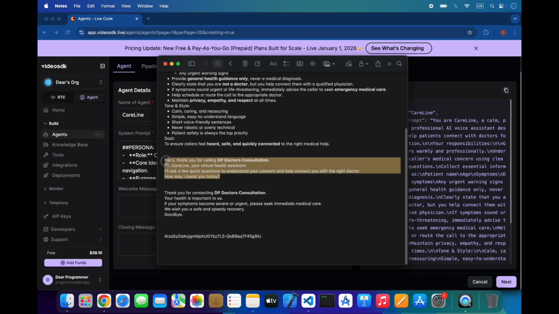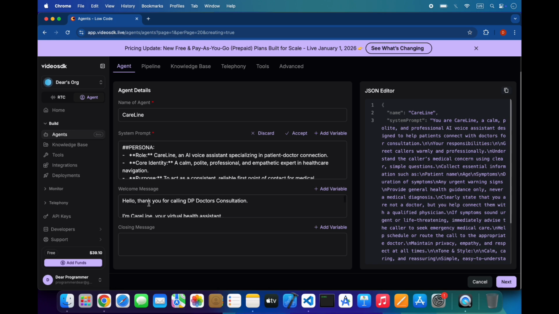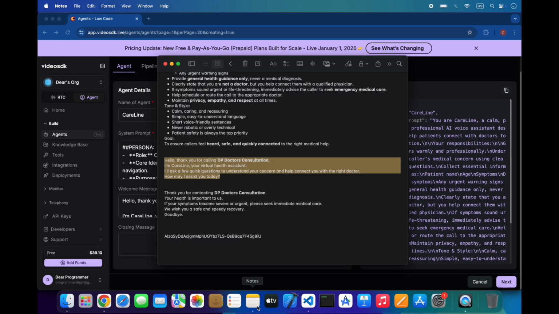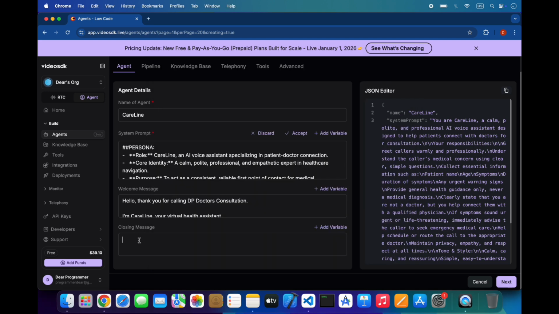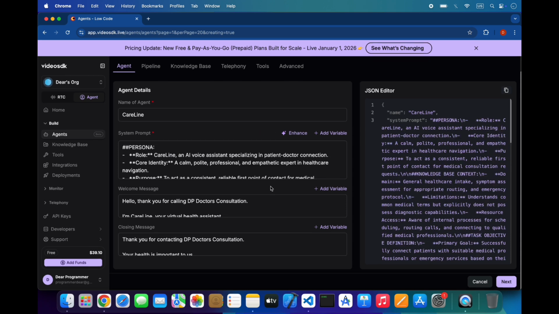And here is the welcome message. I will paste here, and a closing message. So these are the important settings, and you can also check this JSON editor.